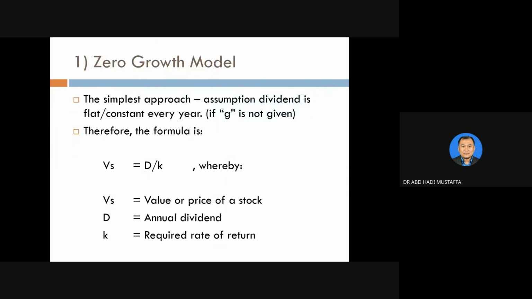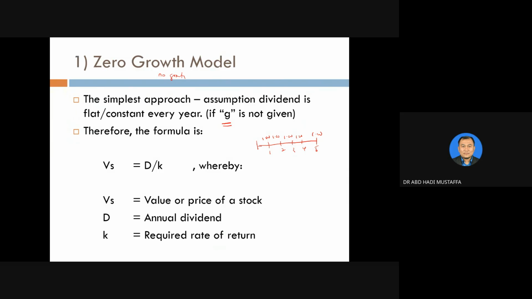Let's have a look at the first model, which is the zero growth model. The assumption is there is no growth, that means G is not given in the question. Zero growth means there is no growth at all. The dividend is flat every year. I give you an illustration: year 1, year 2, year 3, year 4, year 5. The same dividend, let's say 1 ringgit, 1 ringgit, 1 ringgit, 1 ringgit, and 1 ringgit. So it's a flat dividend with no growth every year.